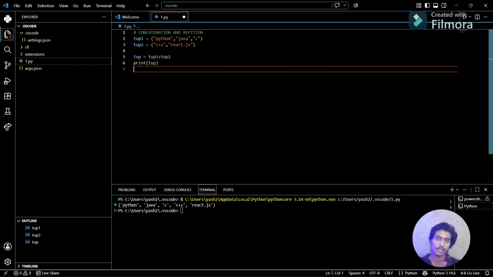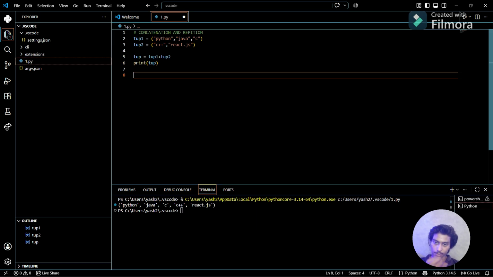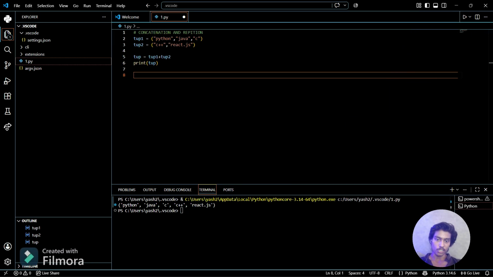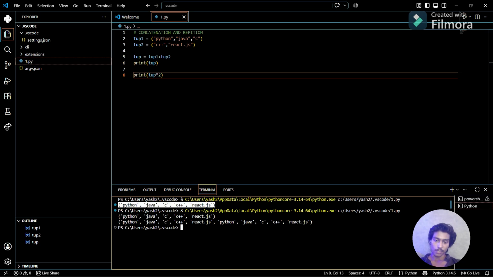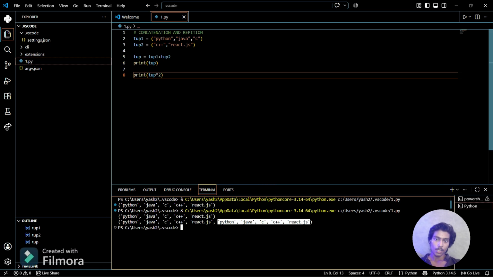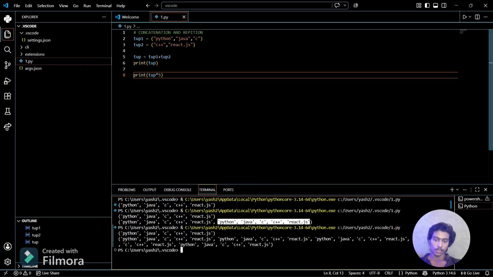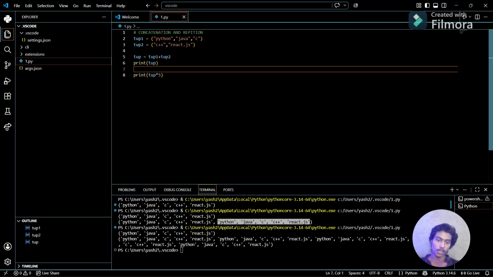And now, what is repetition? You can see here Python, Java, C, C++, and React.js. This is one tuple. Now if I do print tup times 2, the values will be written two times. See, Python, Java, C, C++, JS, and again it starts from Python and prints the same thing again. If I do this as 5, it will repeat up to 5 times, you can see here. So that's how you can do repetition, and that's how you can do concatenation. This is a very basic part.